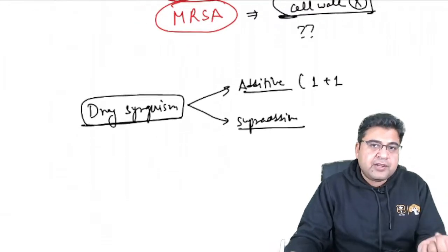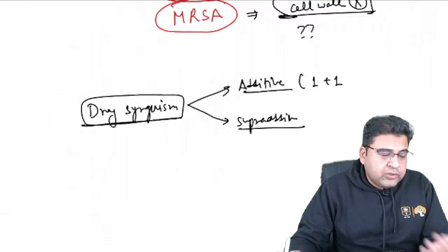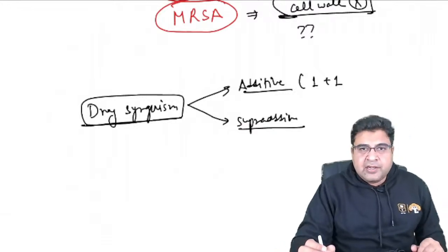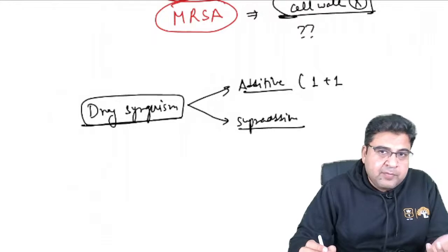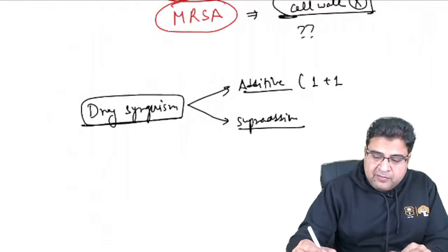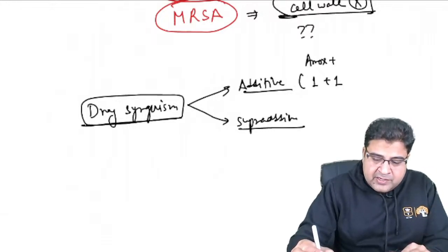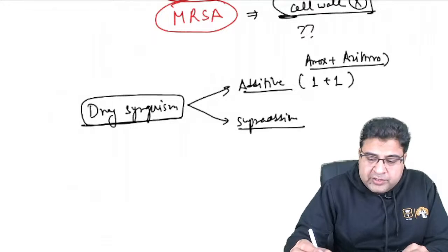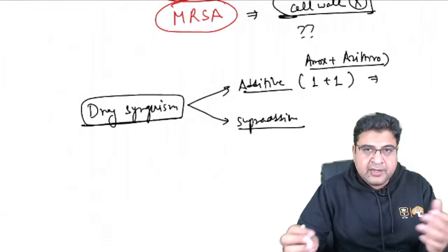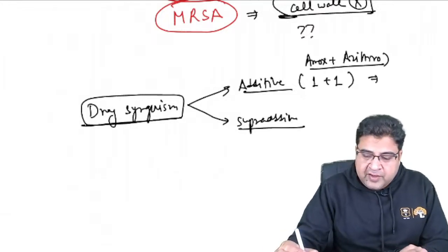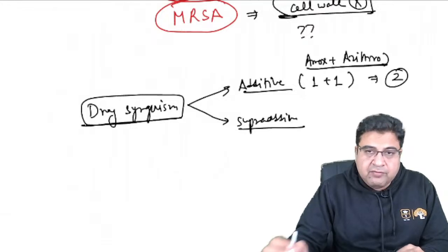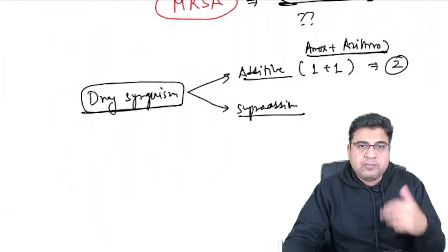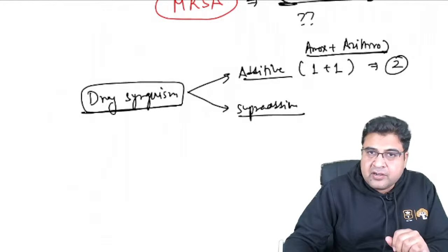both antibiotics have the same target, right? So both antibiotics are given against the same target. For example, you have combined two antibiotics together. For example, if I give a combination of amoxicillin plus azithromycin, both antibiotics are against a target, that is a bacteria. So this effect is going to be 2, that is additive effect. So this is the additive effect when both medicines are against a given target.